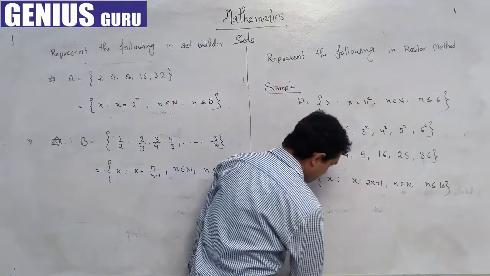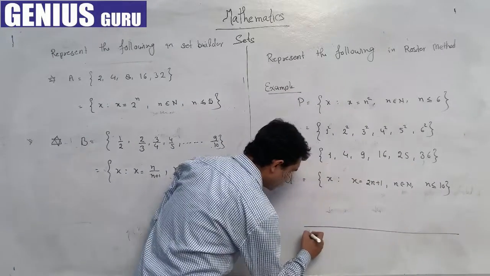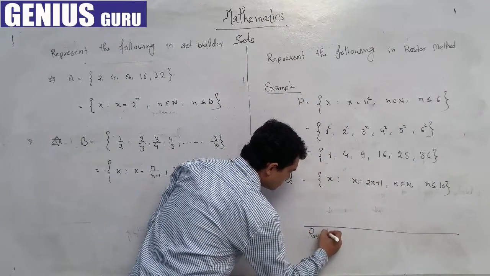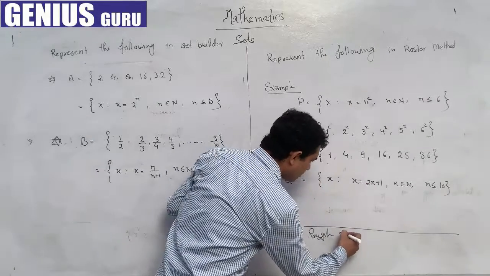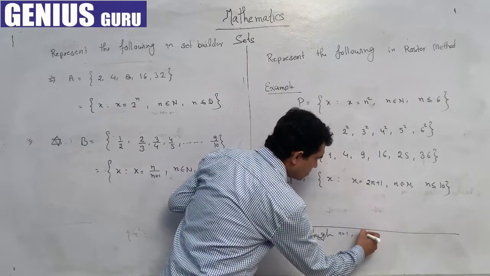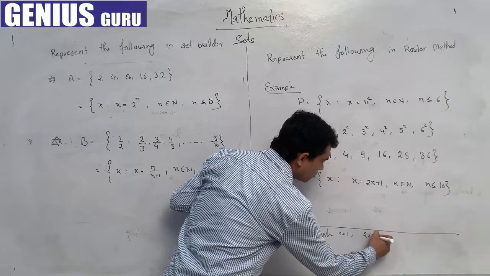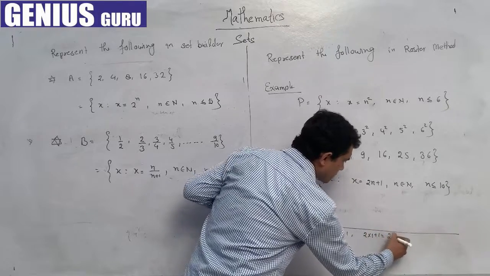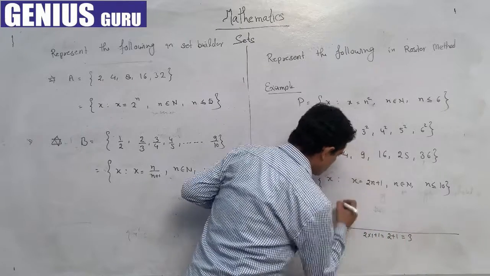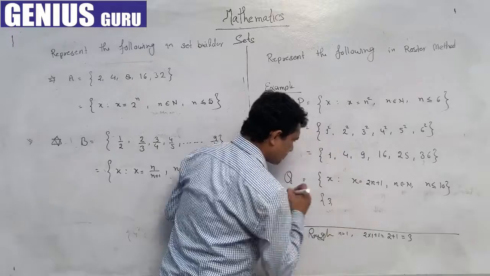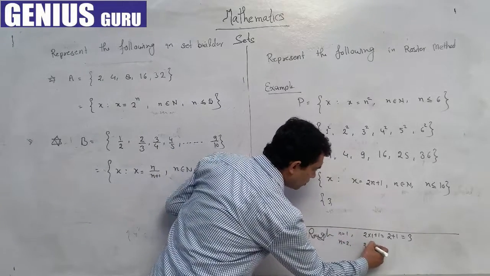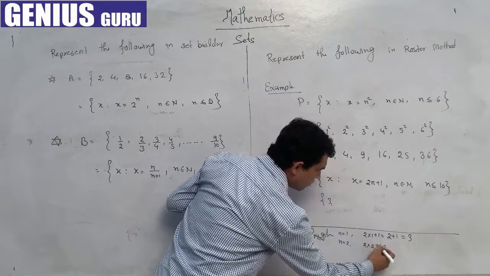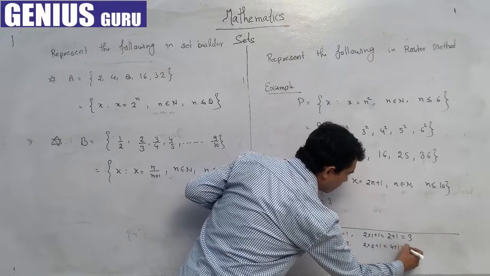Means we can take a rough here. When n is equal to 1, what do we get? Look here, it's very easy: 2 into 1 plus 1. 2 into 1 is 2, plus 1, that is 3. The first element is 3. In the same way, when we put 2, 2 into 2 is 4, plus 1, that is 5.